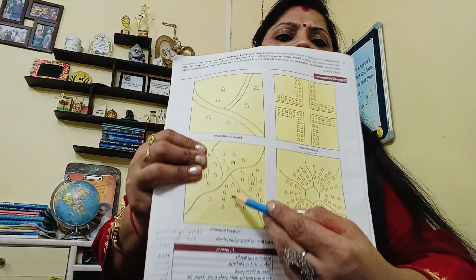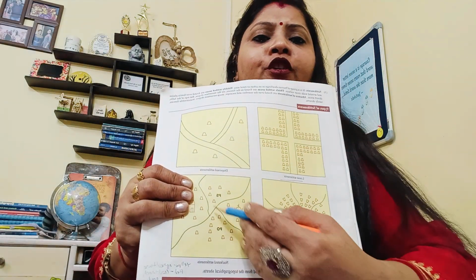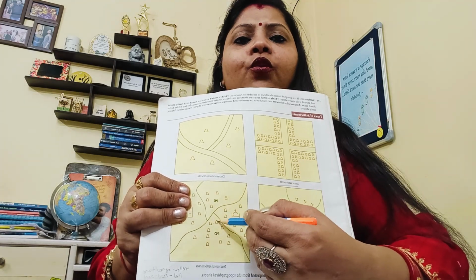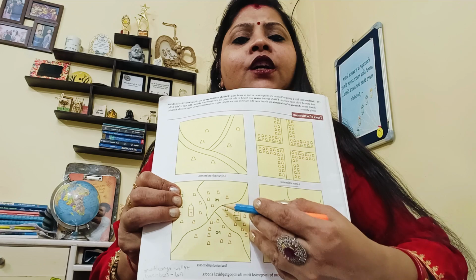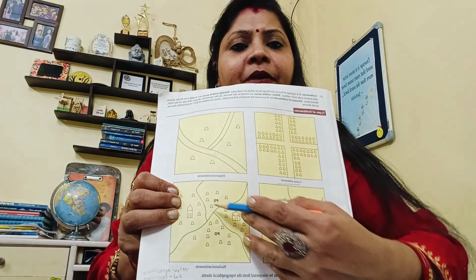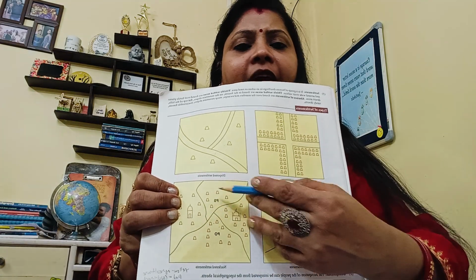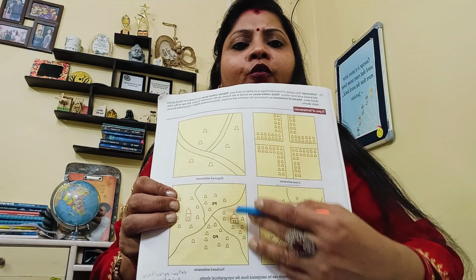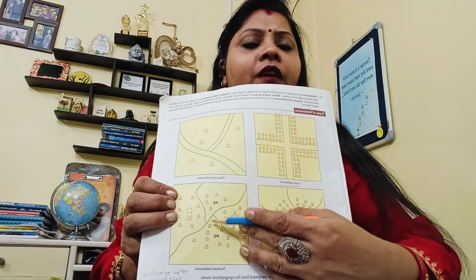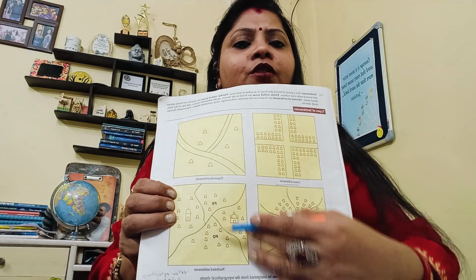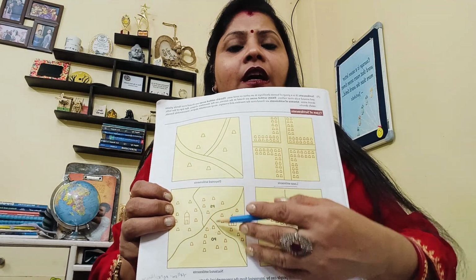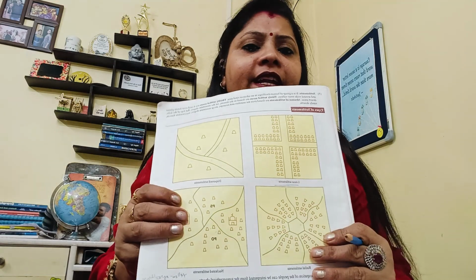Next, coming to this kind of settlement, you can see it is called the nucleated settlement. Why is it nucleated? Because the police station, railway station, hospitals, temples, schools, everything is there in the locality. So people try to settle where the basic amenities of life are available. It is not planned, but houses are built here and there to stay in one particular place and utilize all the amenities of their daily life.